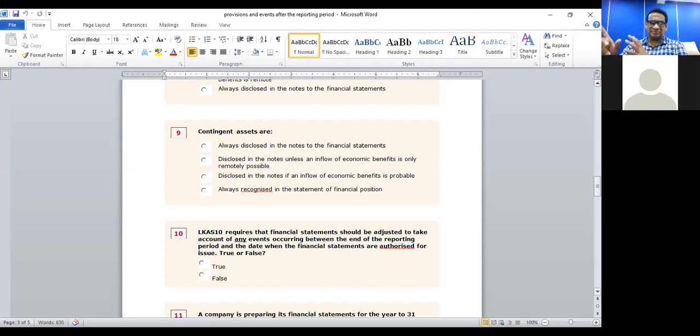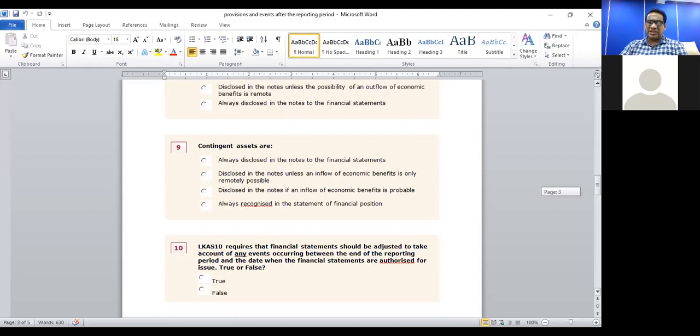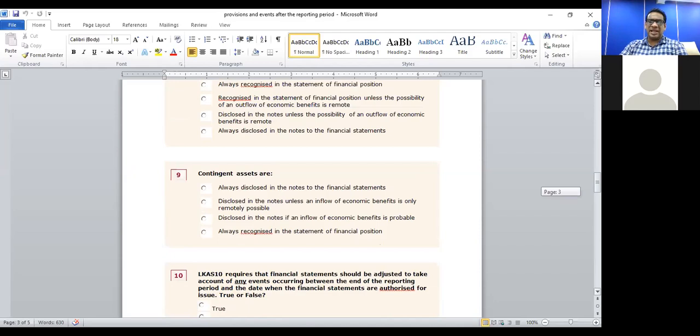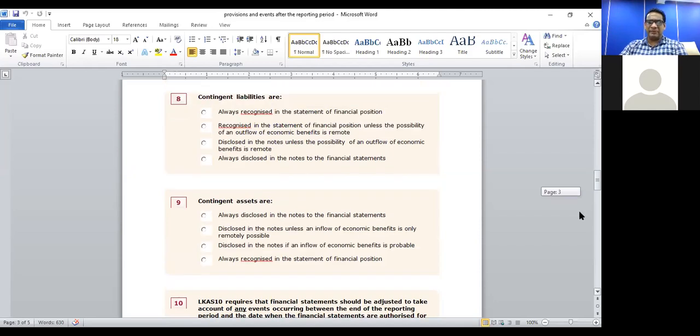Contingent liabilities, I go back to the previous question. There we have discussed that for contingent liabilities, you need to disclose in the notes unless the possibility is very remote of a liability happening in the future.